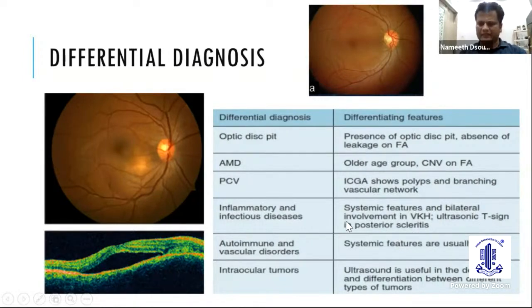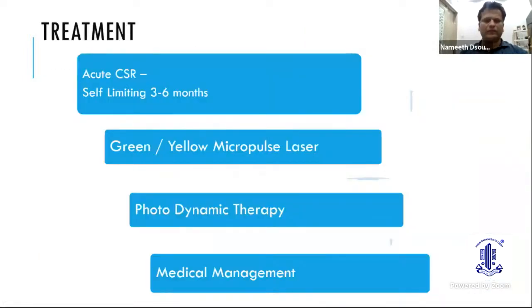In posterior scleritis, there can be posterior pockets, which can be differentiated by doing an ultrasound. And also, certain times there are intraocular tumors, like for example a choroidal mass, which pushes and causes serous detachment, which can be differentiated by doing an ultrasound. So treatment is very straightforward.